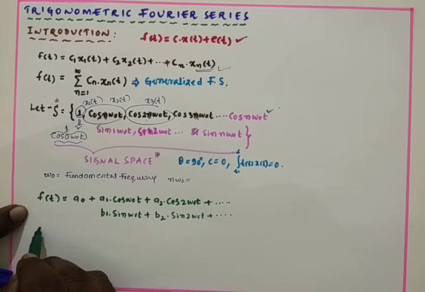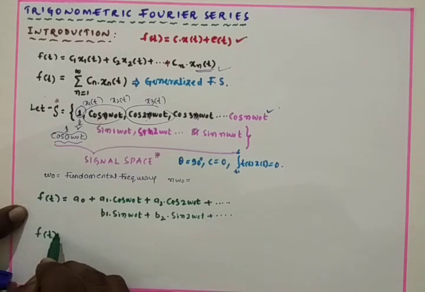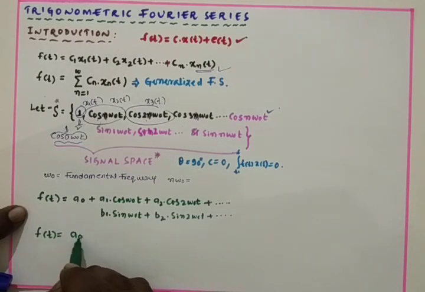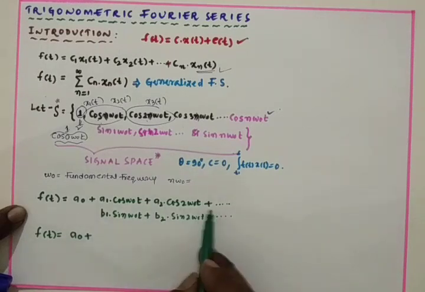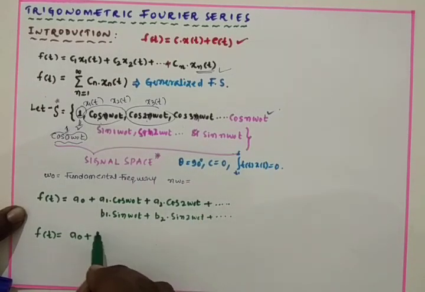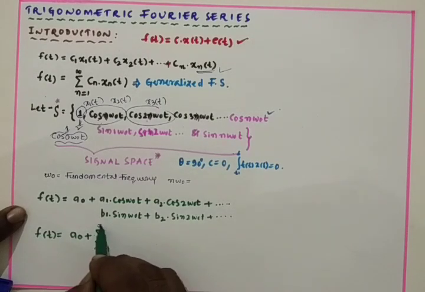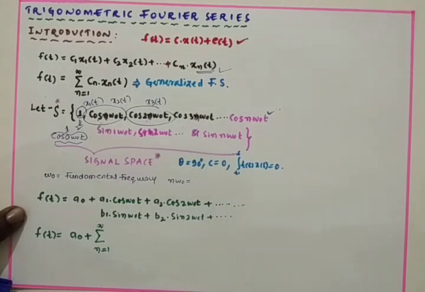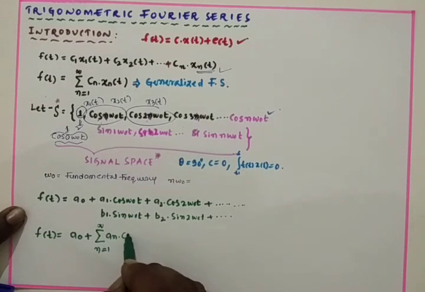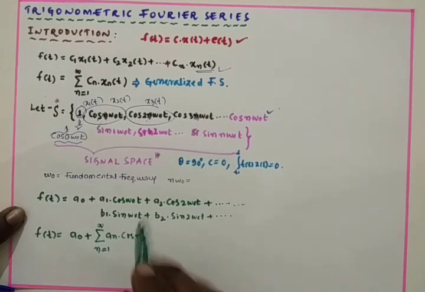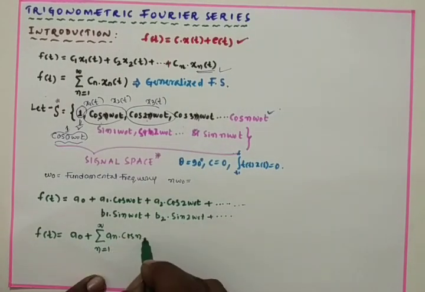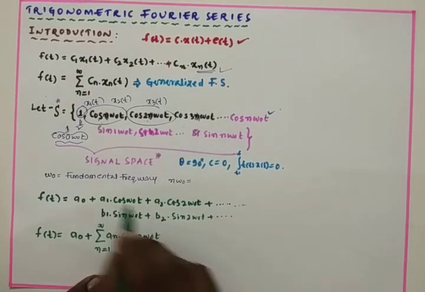So we can write this equation as f of t is equal to a naught plus, for the cosine terms, sigma n equal to 1 to infinity of an cos n omega naught t. Up to infinity terms are there. Then this part is completed.